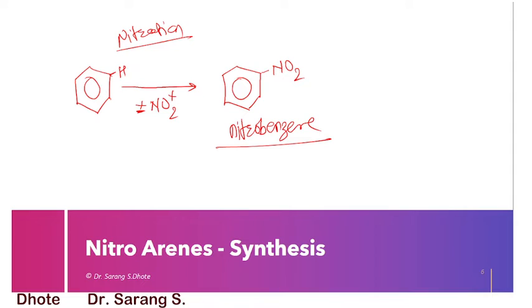If the temperature is very high and both the reactant and agents are in the vapor phase, then this reaction is called nitration in the vapor phase. If the temperature is adjusted so that both the reactants are in the liquid phase, then the reaction is known as nitration in the liquid phase. So this is the preparation of nitrobenzene from benzene.